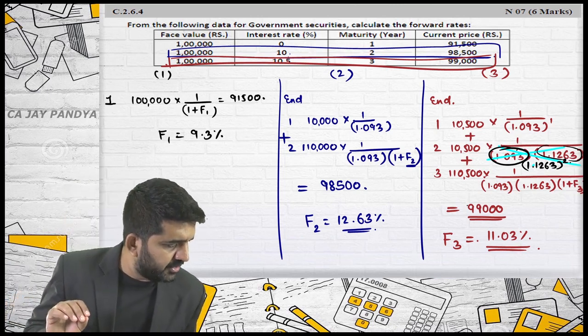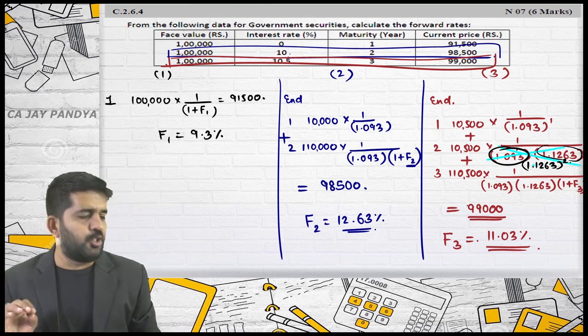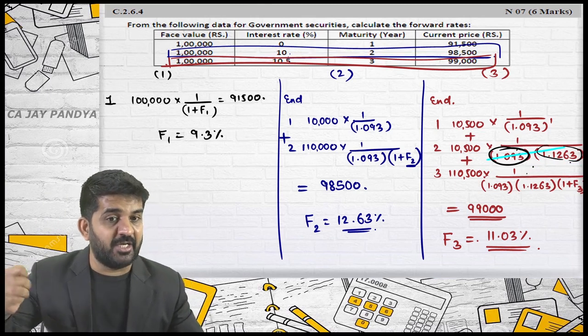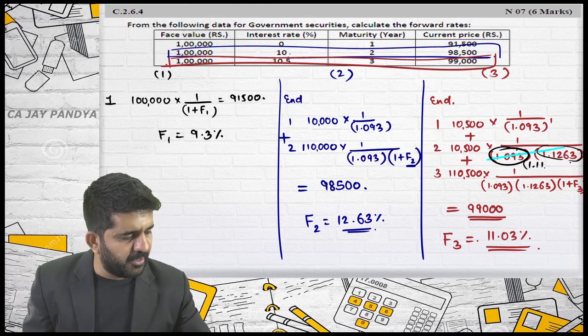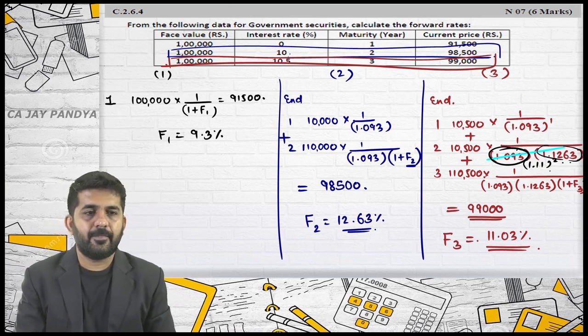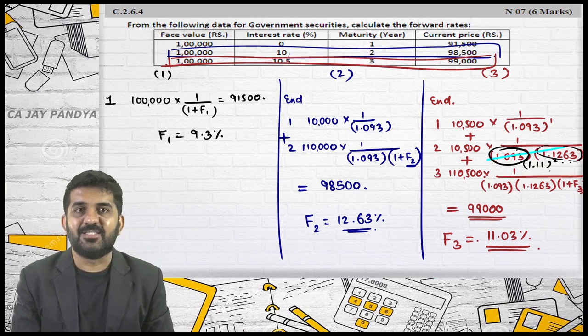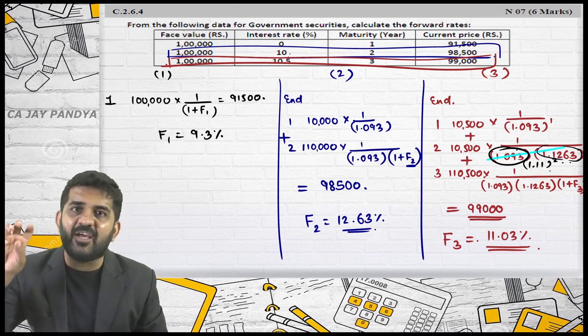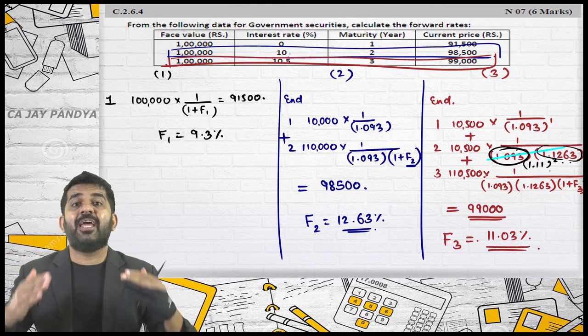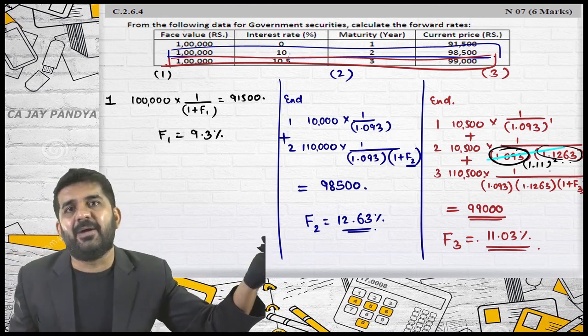Yes. If it is 9.3. If 11% was a 2 years rate, Sachin, if 11% was a 2 years rate, not second year's rate, can I take 1.12 raised to 2? Yes. The answer is yes. Is it alright? Either you take a first year rate and a second year rate, or you take a 2 years rate divided by raised to 2.